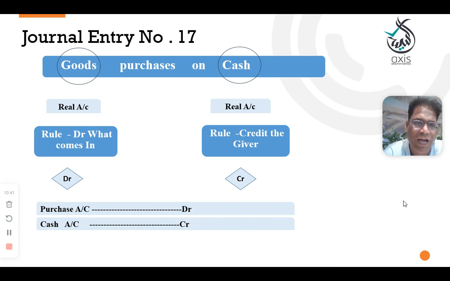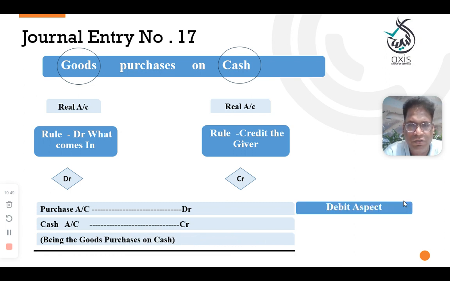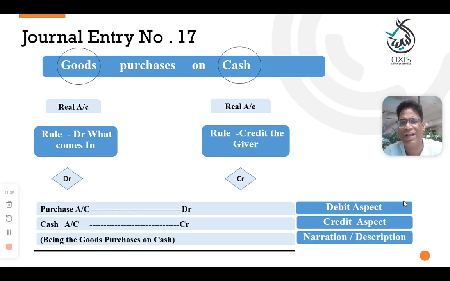So what is the general entry? Purchase account debit to cash account credit, being the goods purchased on cash. The debit aspect is goods. We debited the purchase account because as per the concept, when you purchase the goods, you need to debit the purchase account. Cash is a real account. In this journal entry, cash is going out, that's why we treated it as a credit aspect.